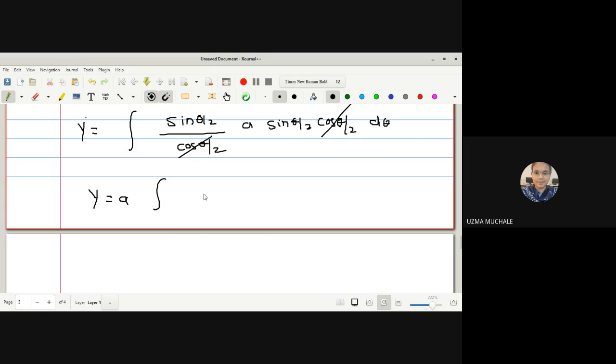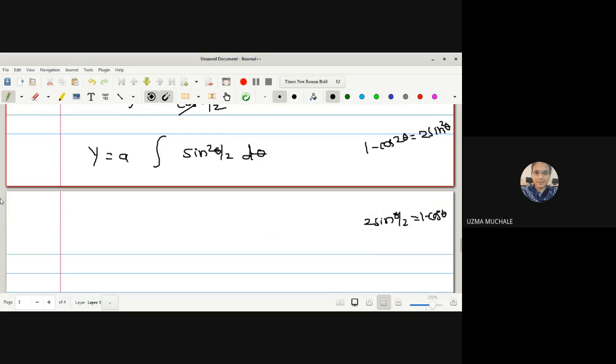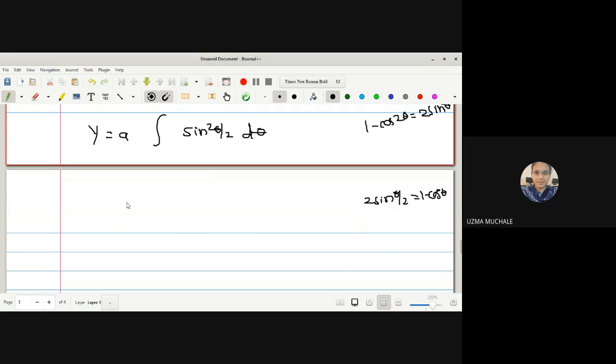And we get a outside of the integration of sine square theta by 2, which we have to find out. For this, the well-known method is that 2 sine square theta by 2 is nothing but 1 minus cos theta. The formula is 1 minus cos of 2 theta is 2 sine square theta. Am I right? Yes, ma'am. Okay, so let me use that formula.